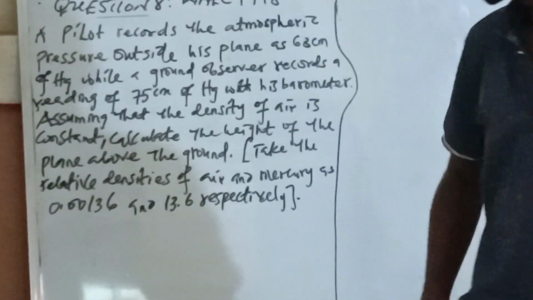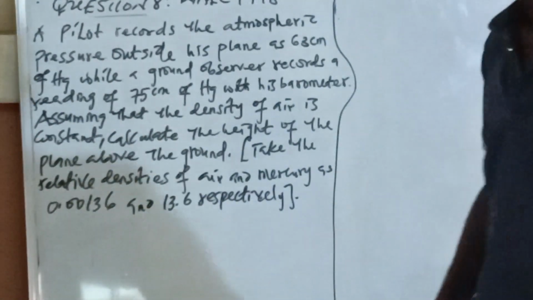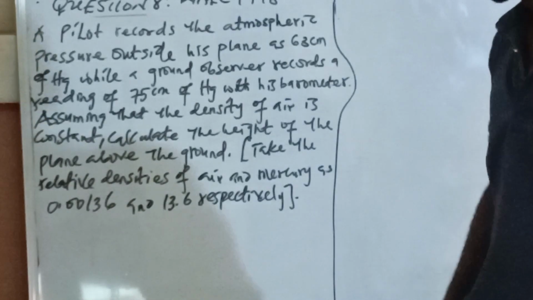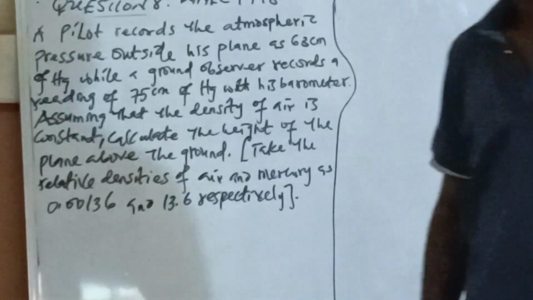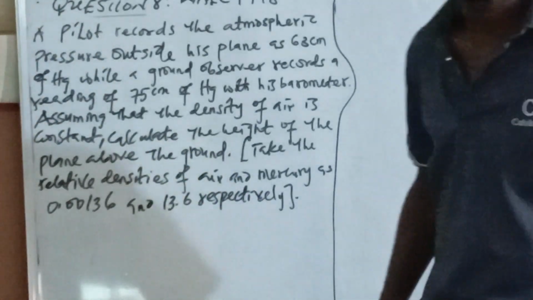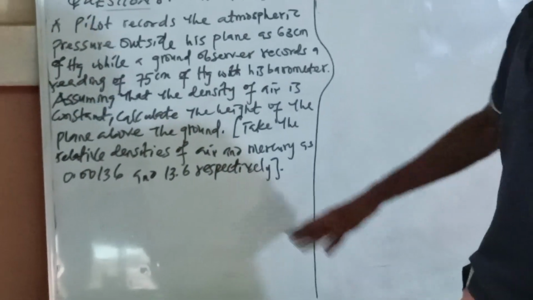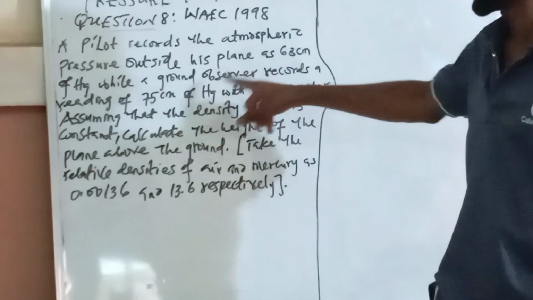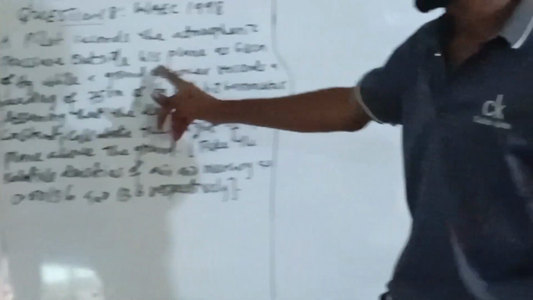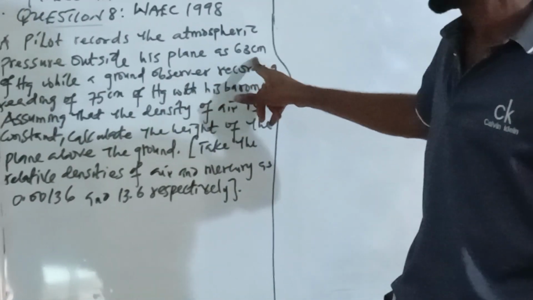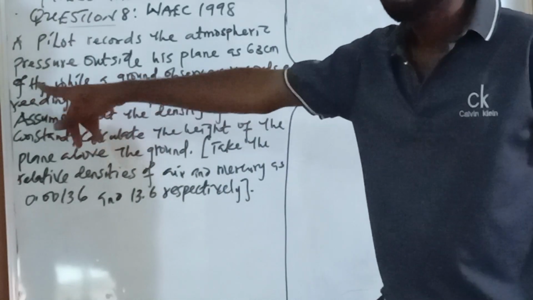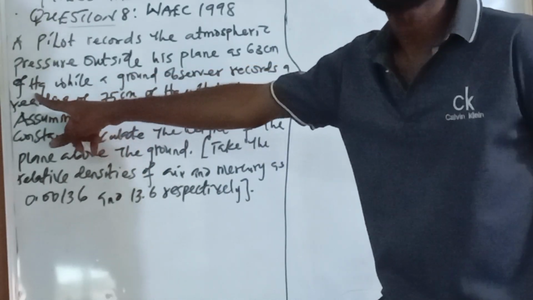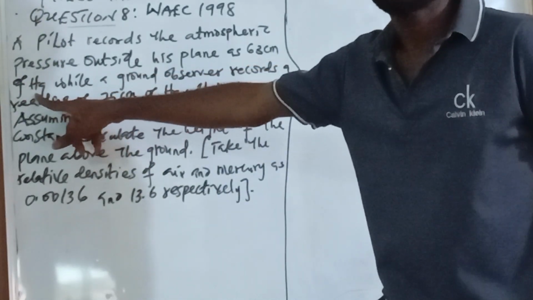Okay, let's go. This is question number 8. State in pressure is filled. WAEC 1998. Okay, let's read. They said a pilot records the atmospheric pressure outside his plane at 63 cm of mercury. This Hg means mercury. That is a symbol for mercury.